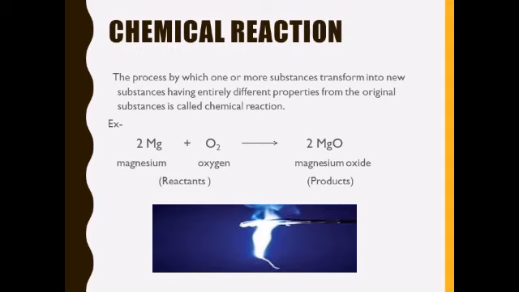So in a chemical reaction, an entirely new substance is formed with different properties from the original substance. The substances which react with each other to form new substances are called reactants, and the new substances which are formed after chemical change are called products. For example, burning of magnesium ribbon. When we burn magnesium ribbon, magnesium gets combined with oxygen and changes to magnesium oxide, which is a white powder. So this is also a new substance having different properties. So we can say this is a chemical change.